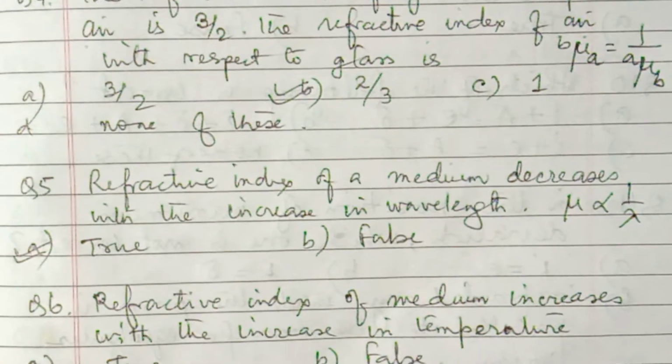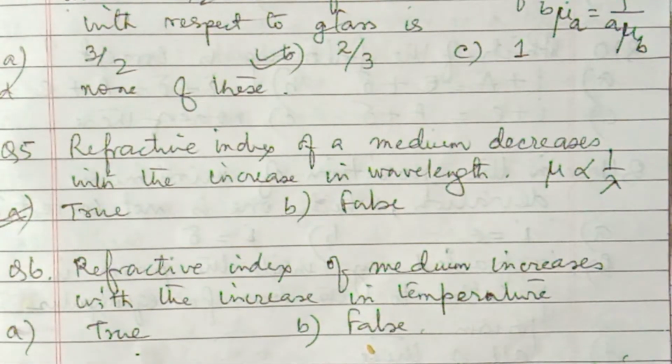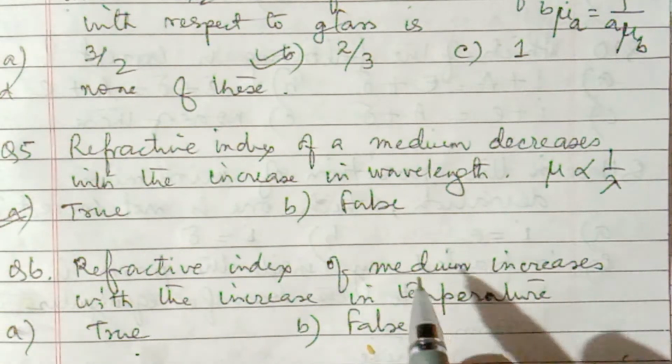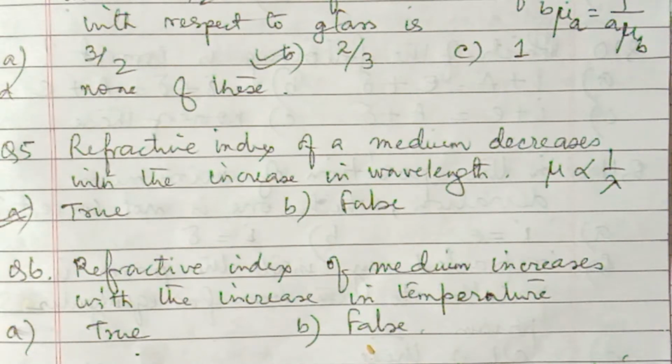Now question number 6: refractive index of a medium increases with the increase in its temperature. When temperature increases, density decreases. If density decreases, then refractive index also decreases. The denser the medium, the higher will be the refractive index.